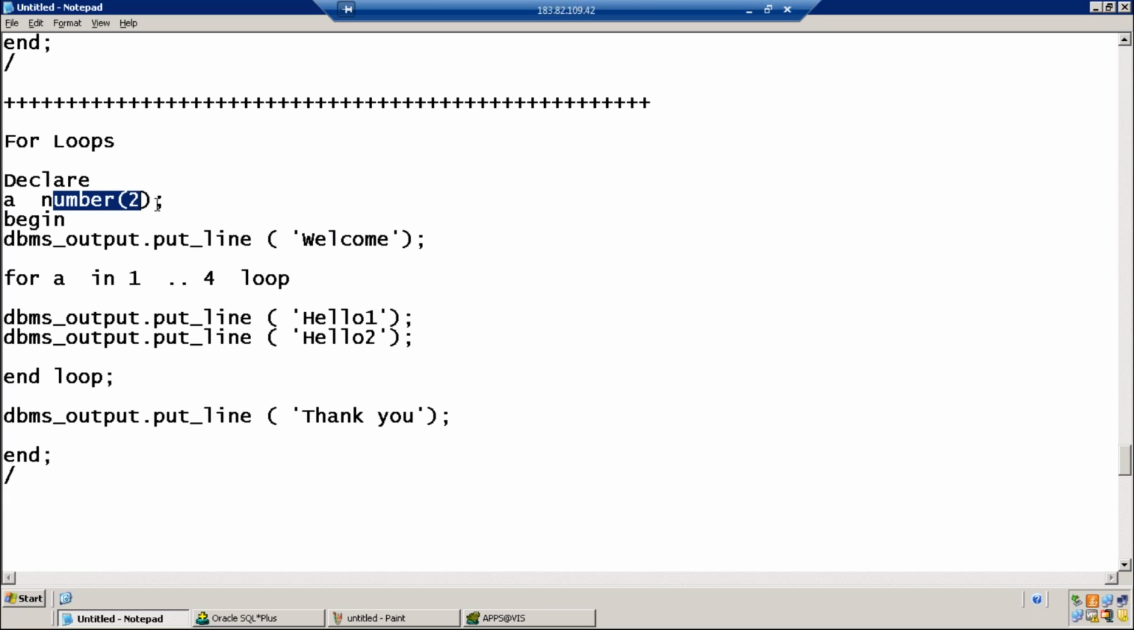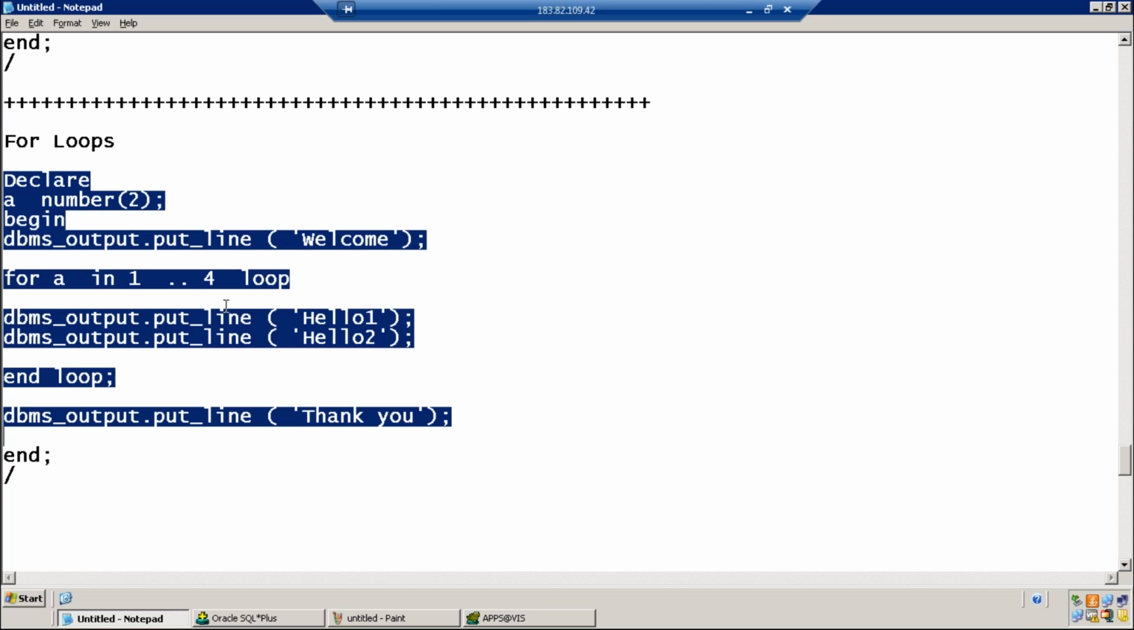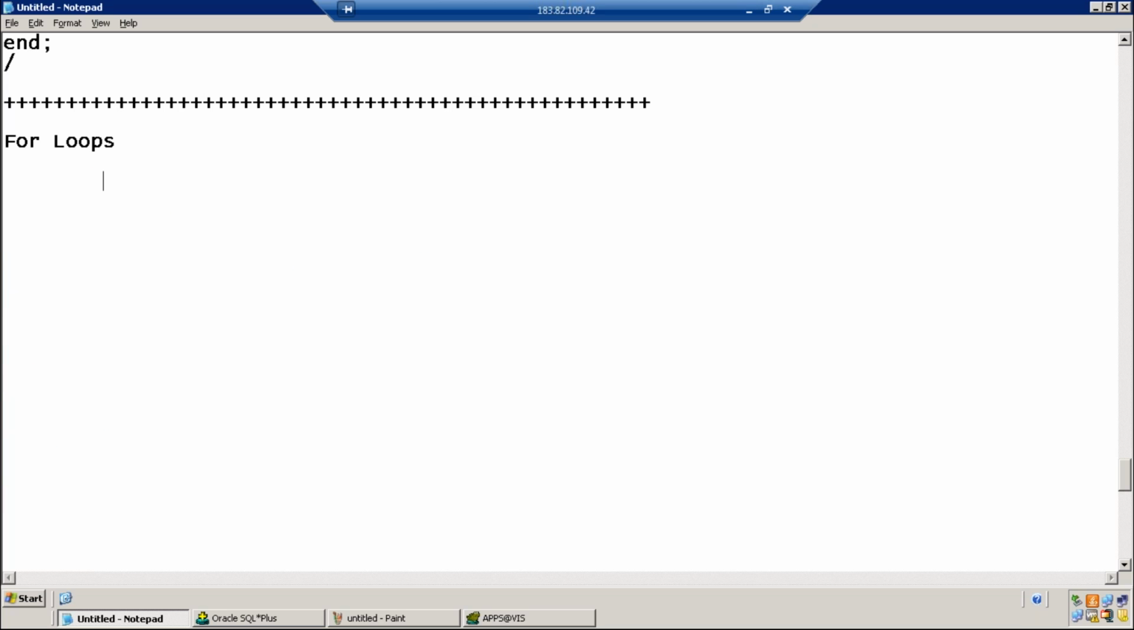Let's say I have just declared the variable a, I have not initialized it. This syntax is very important. For the variable a in 1 to 4, for a equal to 1, first hello 1, hello 2 is printed. By default, the variable a will be incremented by 1, a becomes 2, second time hello 1, hello 2 is printed, a becomes 3, third time, a becomes 4, fourth time. How many times will the loop execute? 4 times. It is something like for a equal to 1, a less than or equal to 4, a plus plus. Whenever you want n number of times to be executed, we use a for loop.